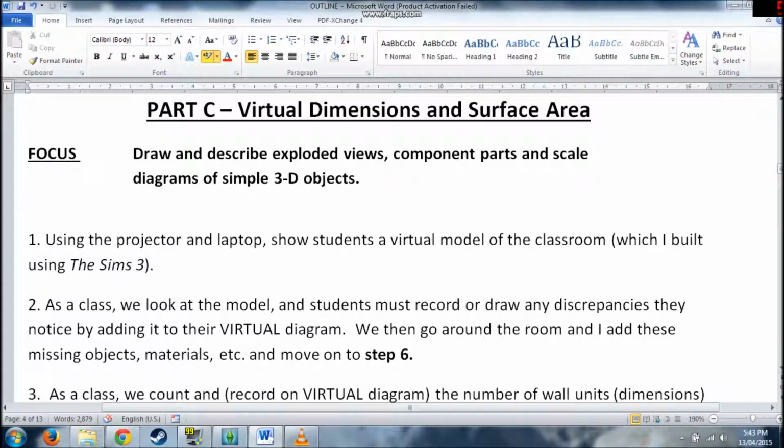And then we move into part C, and that would probably be a different day. And I'd say, here's the classroom.